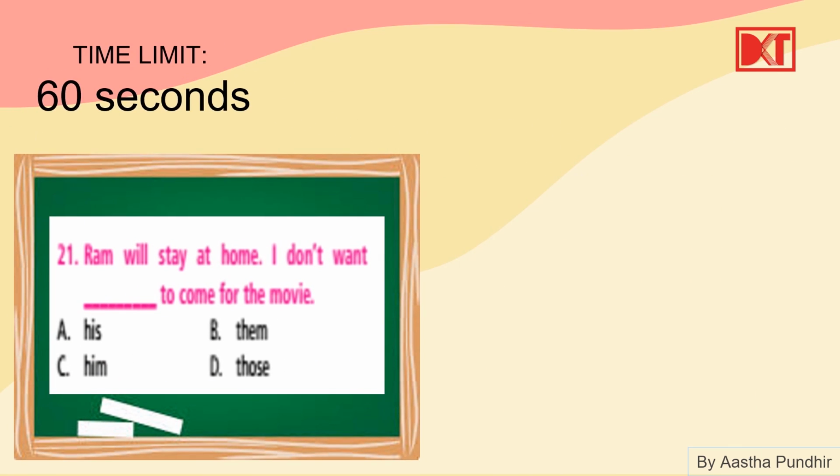Okay, next up, Ram will stay at home. I don't want dash to come for the movie. I don't want his, I don't want them, I don't want him, or I don't want those. Okay, so here we're talking about Ram. Ram is who? Third person, singular male. So for Ram, we use him. I don't want him to come for the movie.